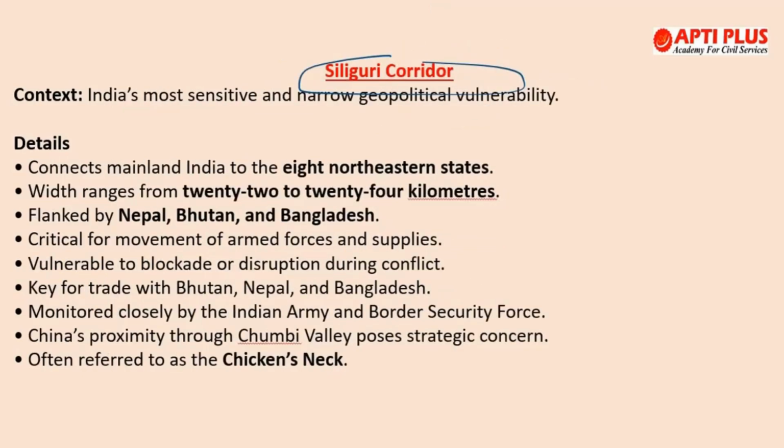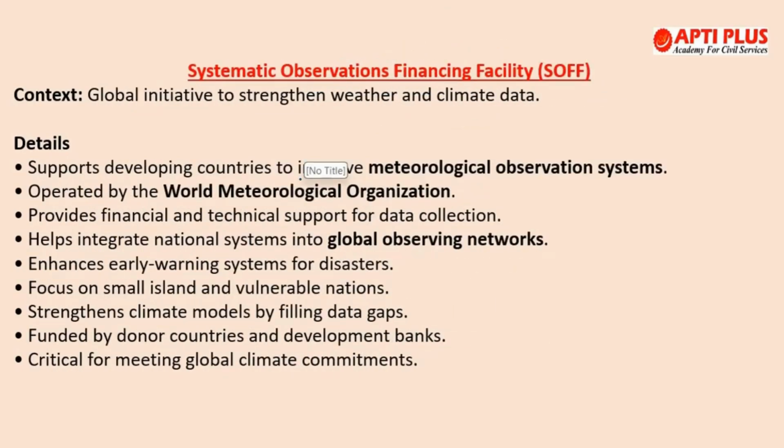Moving to the next topic, the Systematic Observations Financing Facility, or SOFF. This provides grants and support for the collection of weather and climate data, especially in countries with significant observational gaps. Okay, it is a specialized United Nations climate fund, and it was established by the World Meteorological Organization, UNDP, that is the United Nations Development Programme, and UNEP, that is the United Nations Environment Programme.